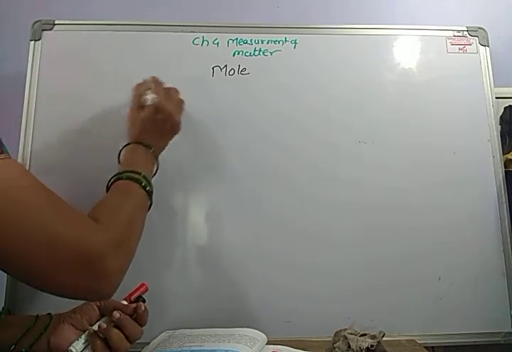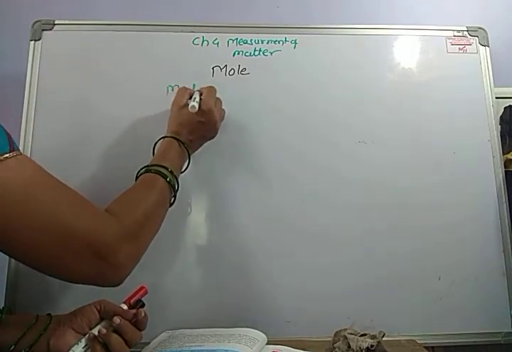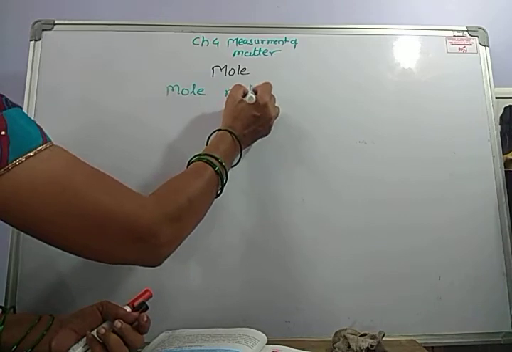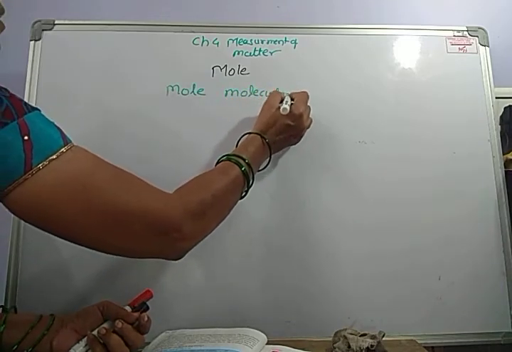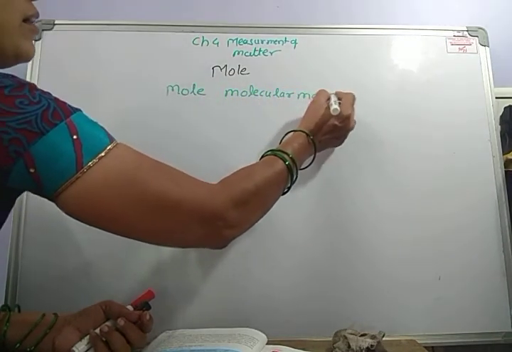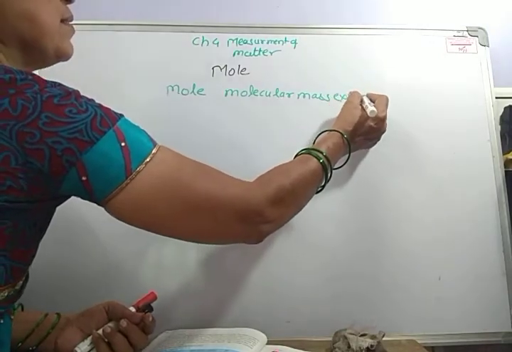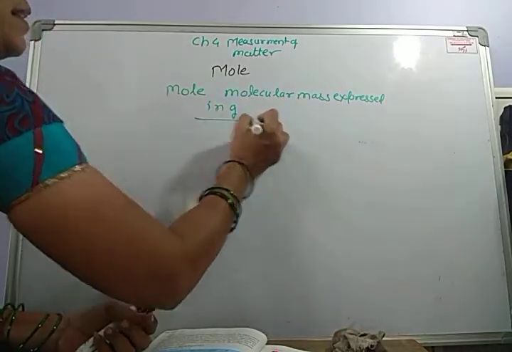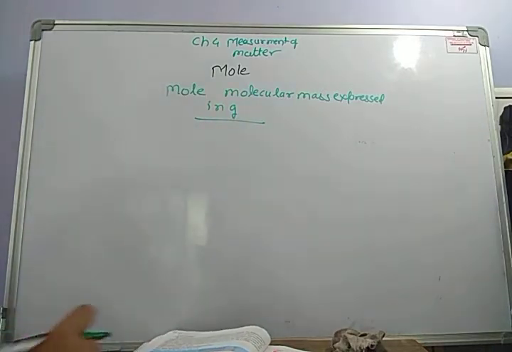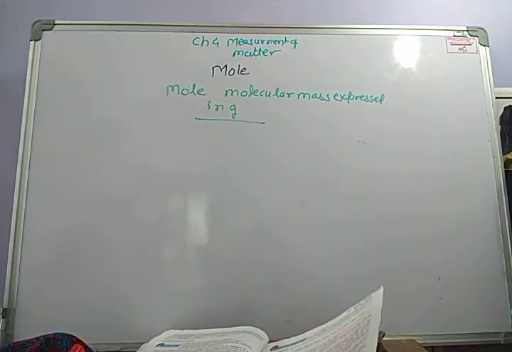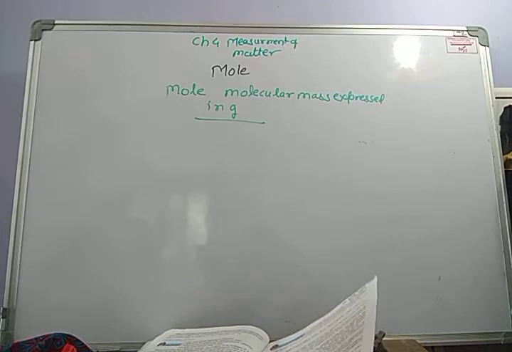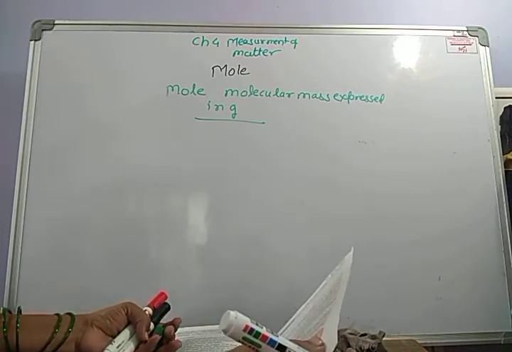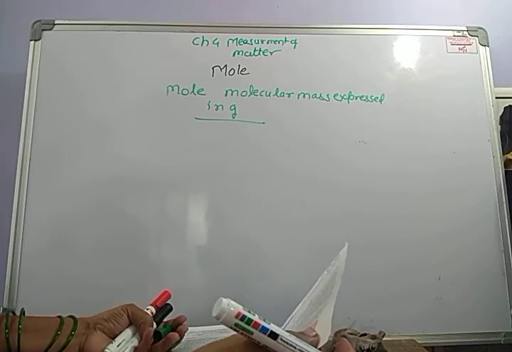In the last lesson we have studied mole. What is mole? Molecular mass expressed in grams, that is mole. 1 mole of a compound is the mass of that substance in grams, equal in magnitude to its molecular mass.